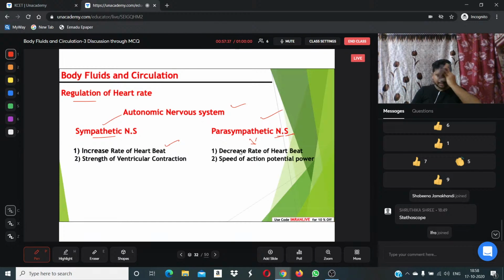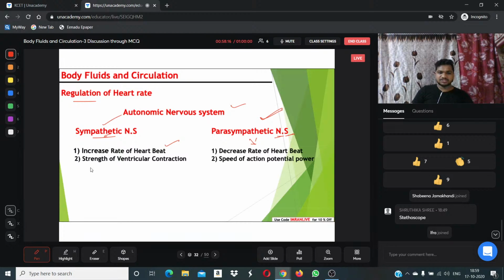Clear? Suddenly in your house, if you are playing, your brother or sister tries to make you fear. Yes, they are making a prank with you, for example. So you have seen some kind of dangerous toy. By seeing the toy, what happens? Your heart rate increases. That is because of regulation by the sympathetic nervous system. It takes you to high emotions, heartbeat increases. Then when you realize, oh, it is only a toy, it is nothing, automatically you will come back to the normal position. It will take a few seconds. That is because of the parasympathetic nervous system, which brings you back to normal.